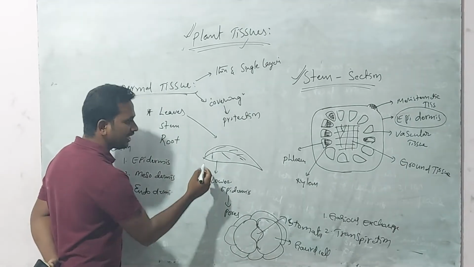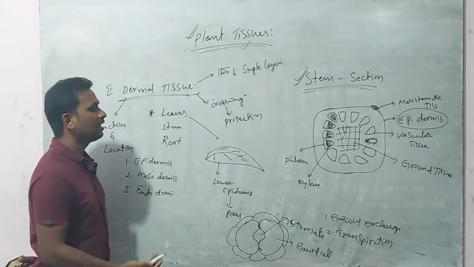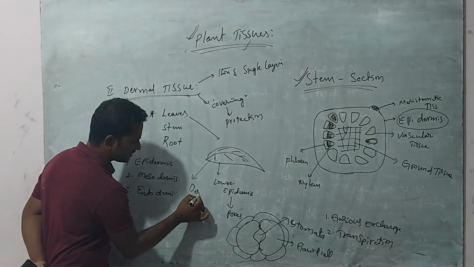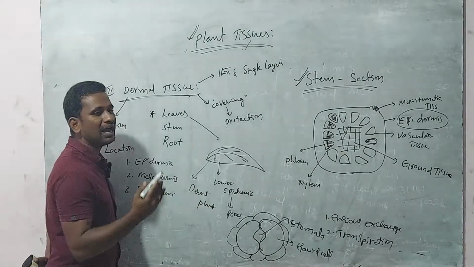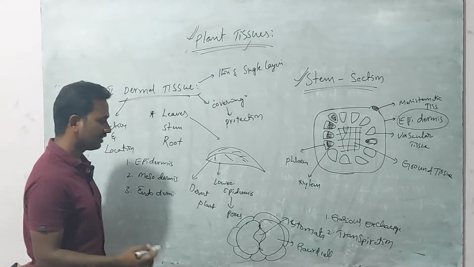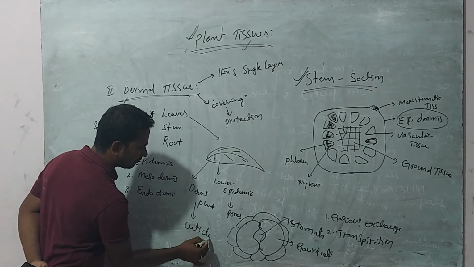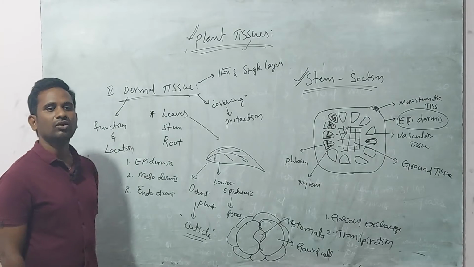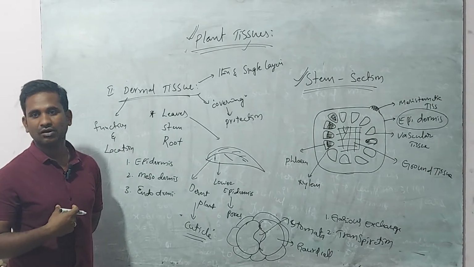Next, if you observe the upper epidermis, mostly in desert plants, it is covered with a wax coating that is known as the cuticle.